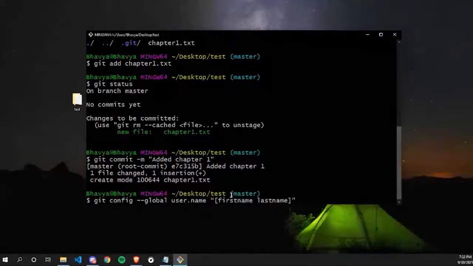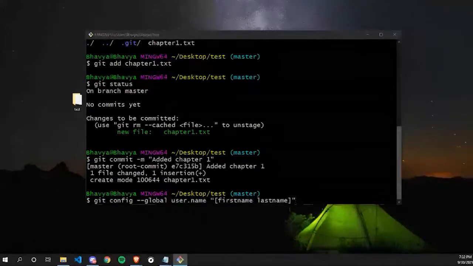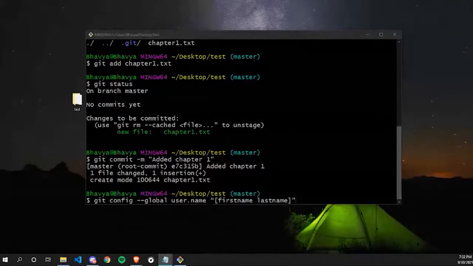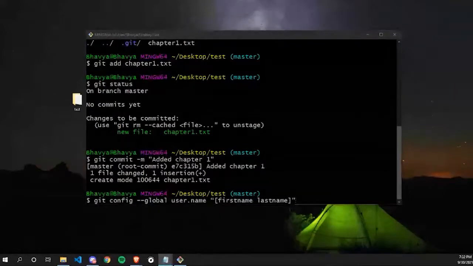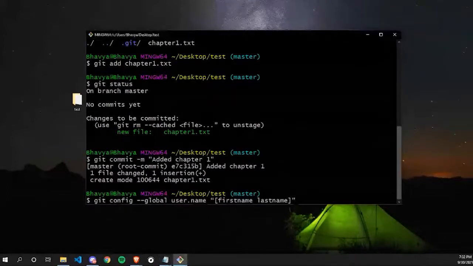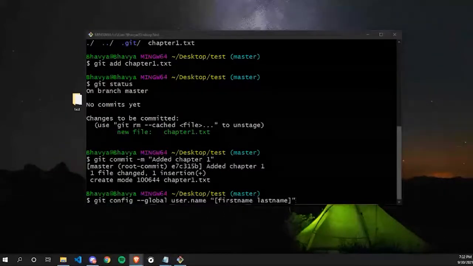Okay, Smith also. So you might be seeing two commands like this, one for username and one for your email address. This you have to do only one time. It basically sets your username and email address. This is important because every git commit uses this information. So this is only a one time error. You have to type this command. Let me paste this command in the chat box also.